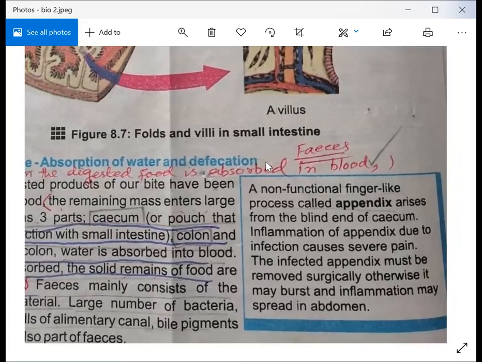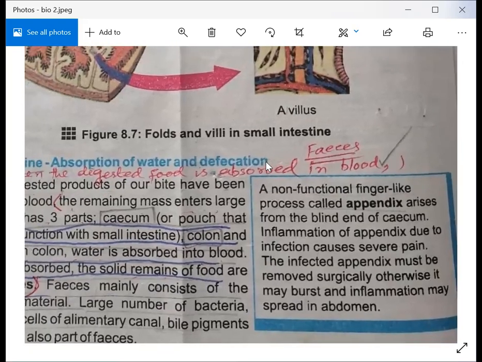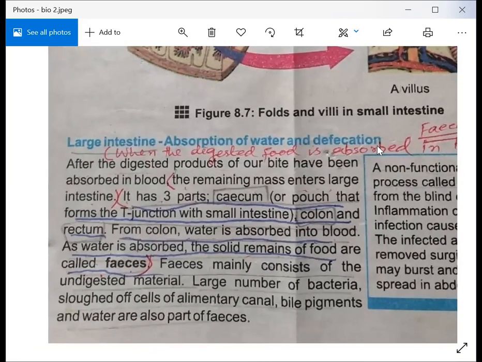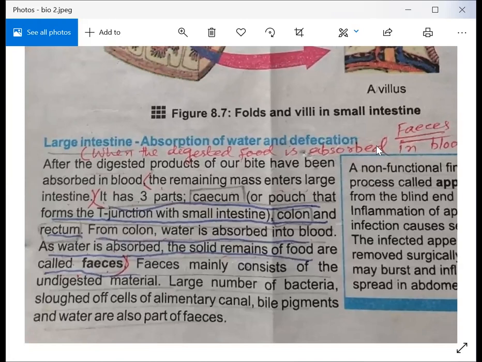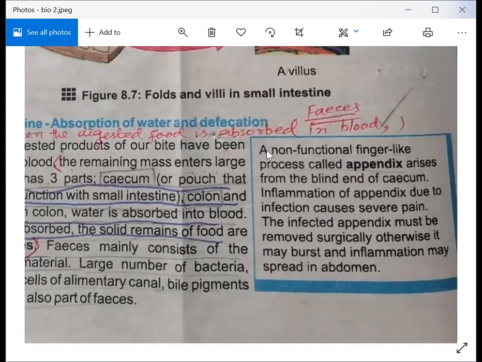So I will explain again what is cecum. I have told you the large intestine consists of three parts. The first part is called cecum. It is a pouch that forms the T junction with the small intestine. So appendix is present along with cecum, at the blind end of cecum, and inflammation of appendix due to infection causes severe pain. So the infected appendix must be removed surgically, otherwise it may burst and inflammation may spread in the abdomen.